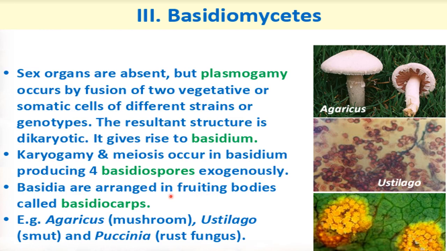Likewise here also many basidia are arranged to form a fruiting body, and that fruiting body is called basidiocarp. Many asci form ascocarp, and here many basidia form basidiocarp. Examples of basidiomycetes are Agaricus, that is called mushroom, Ustilago, that is called smut, and Puccinia, that is called rust fungus.